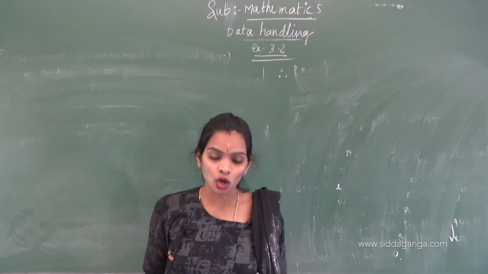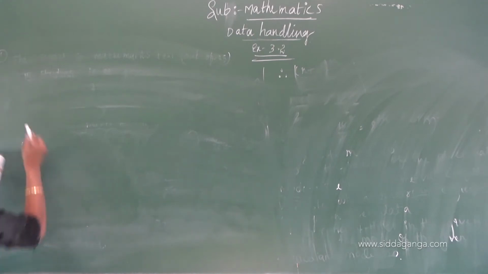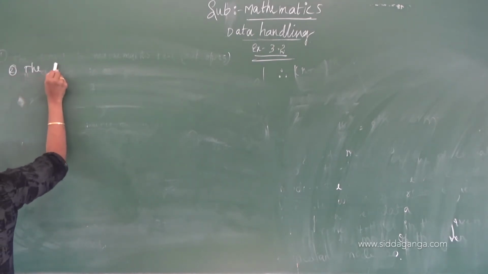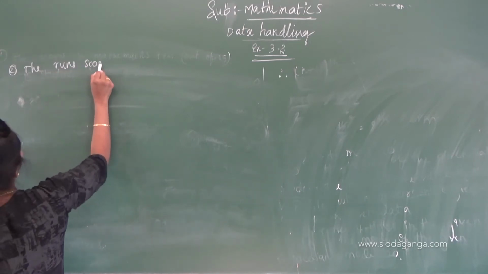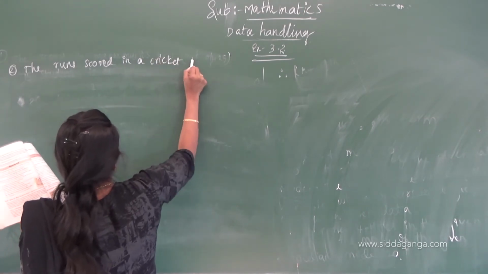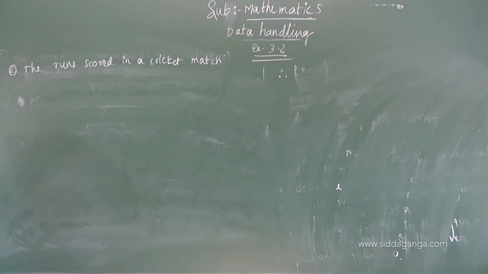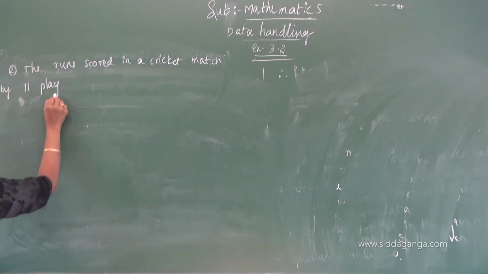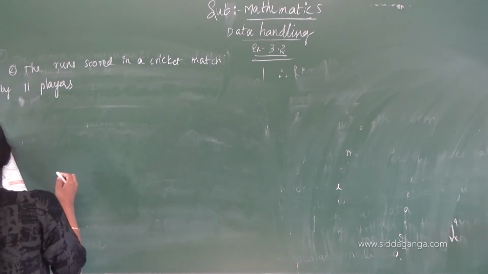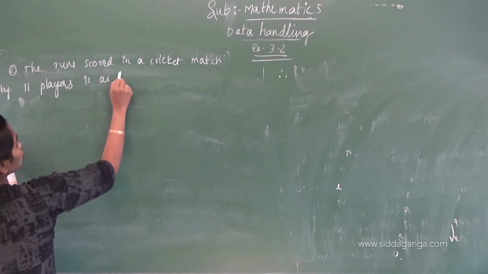Second question: the runs scored in a cricket match by 11 players is as follows.